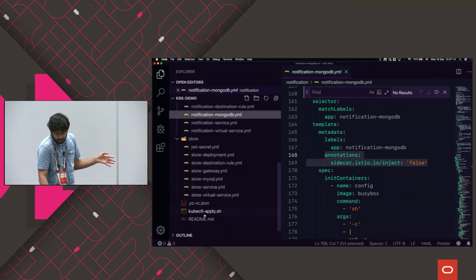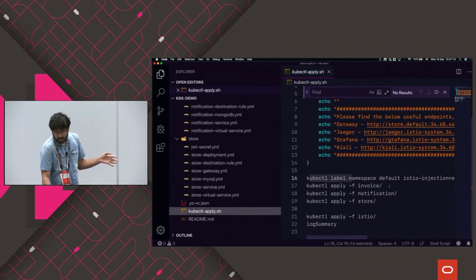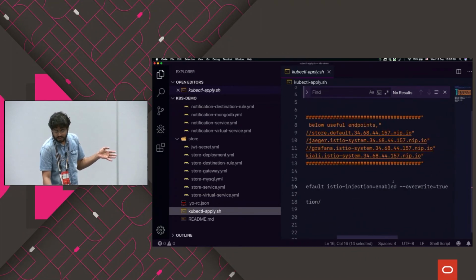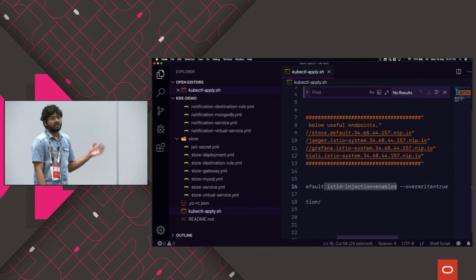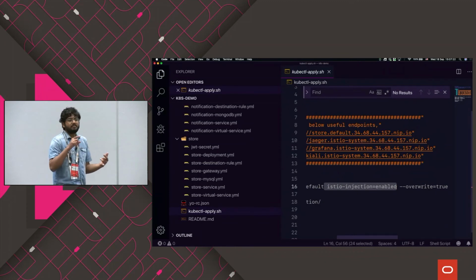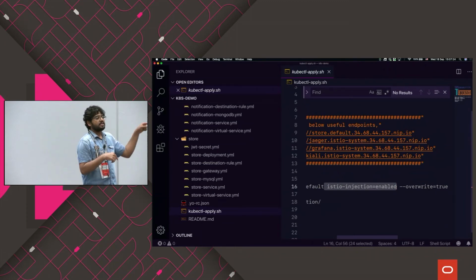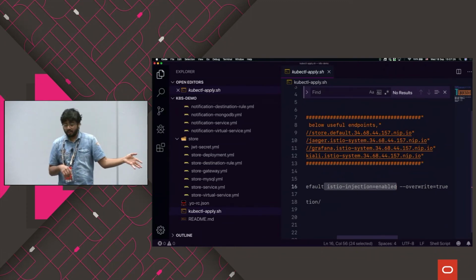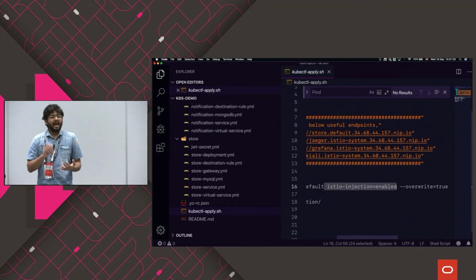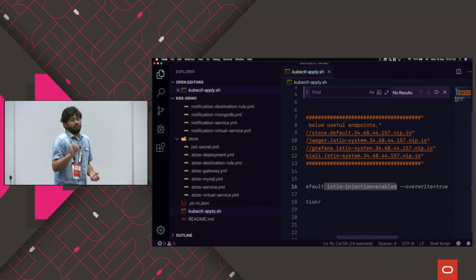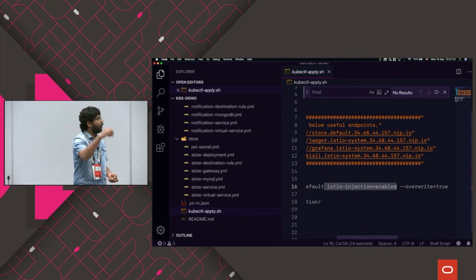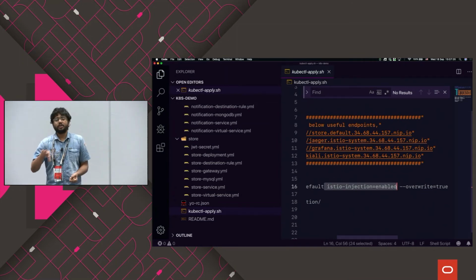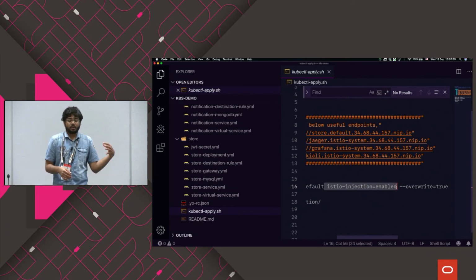For that, for the default namespace, or the namespace in which we are deploying, we say Istio injection enabled equals true, which means any service that you deploy on this particular namespace, which is default in our case, gets an Istio sidecar added to it. But you can also pinpoint a particular service and say don't inject anything for me there, because I know it will be handled by somebody else. So you have this drill down capability.